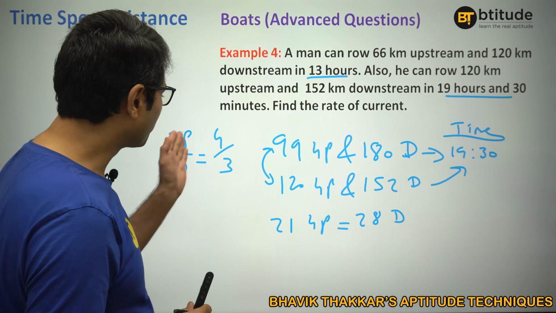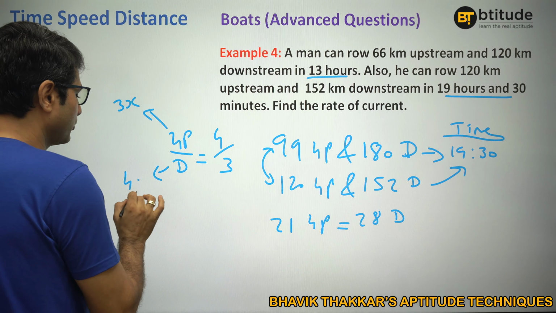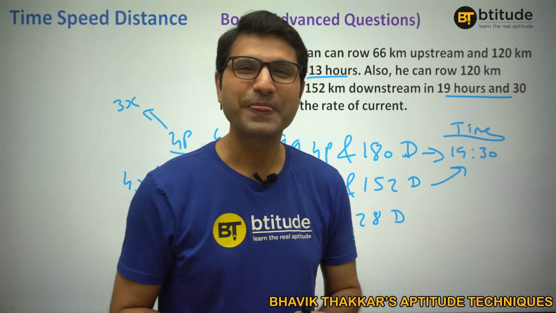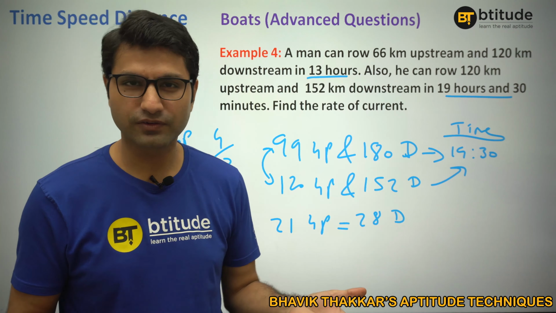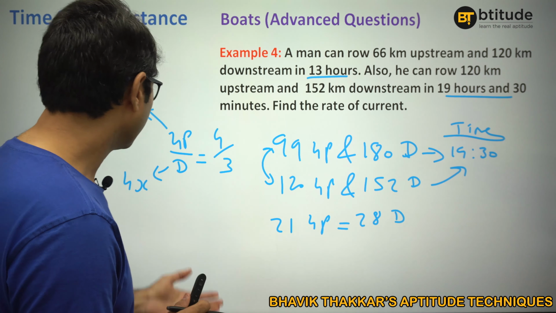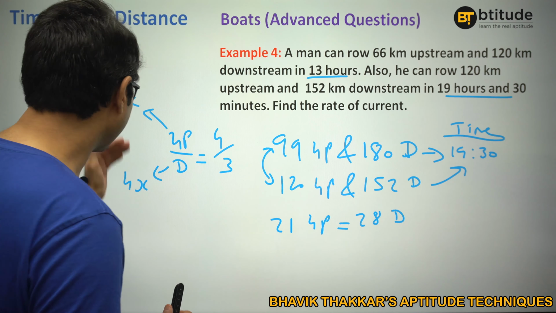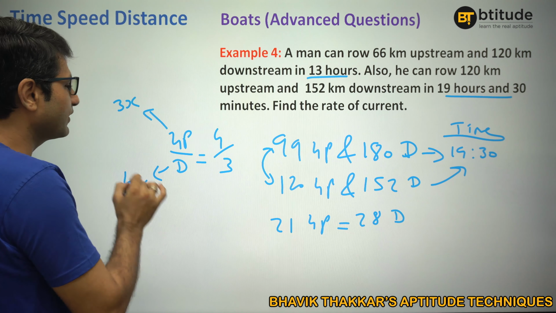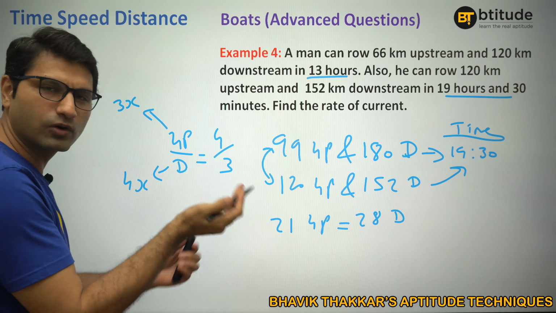Are you getting this? The time taken is in these ratios, so speed will be in the inverse ratio. So upstream speed will be 3x, downstream speed will be 4x. Pretty easy to understand, right? Speed will be in the inverse ratio of time. That is something we have already understood in some previous videos, okay? Now it's pretty easy. How? Because if the speeds were actually 3 and 4, then how much time would I take?